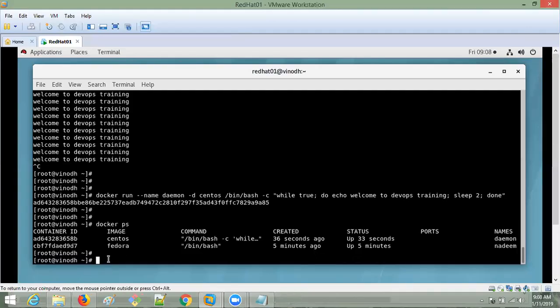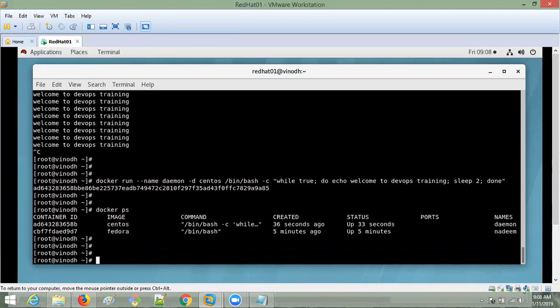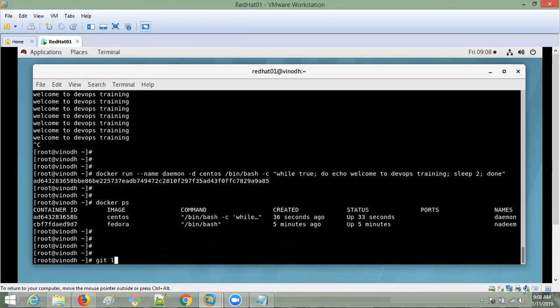Now if I want to see what application it is running inside that container, I can see it by using one more command, docker logs -f, and the name of the container, which is daemon.